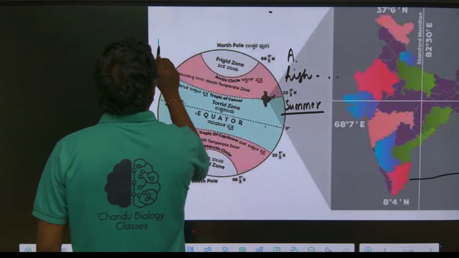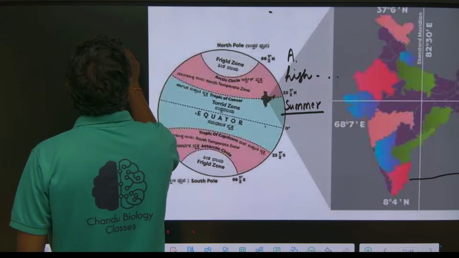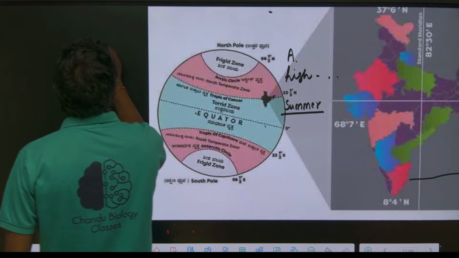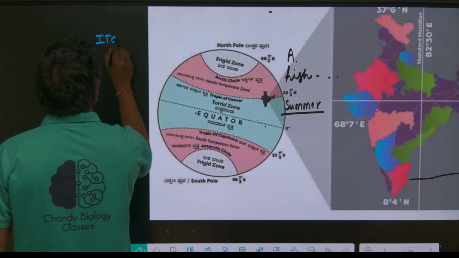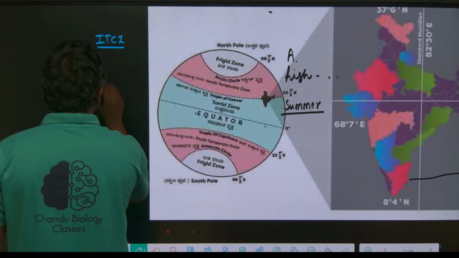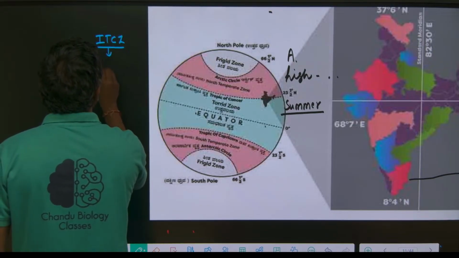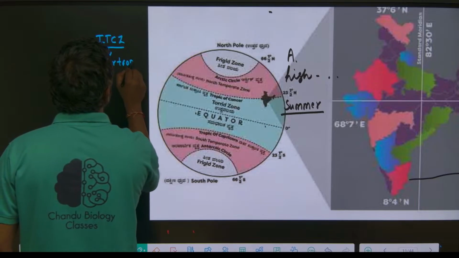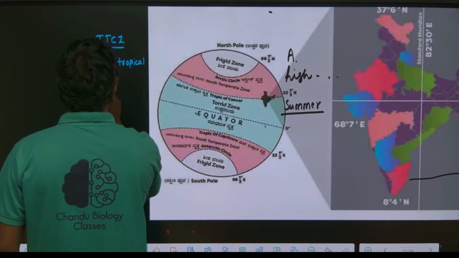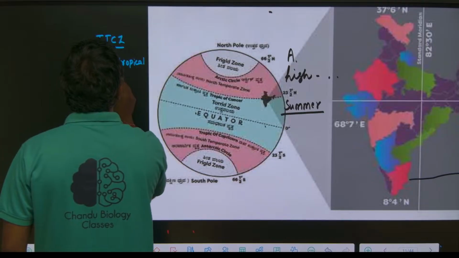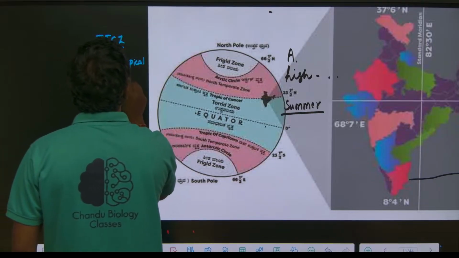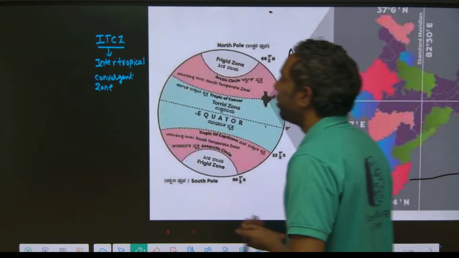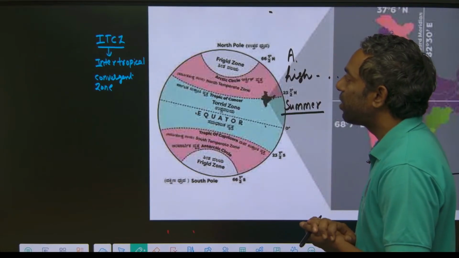Intertropical convergence zone. Just look into, guys, what is tropical?